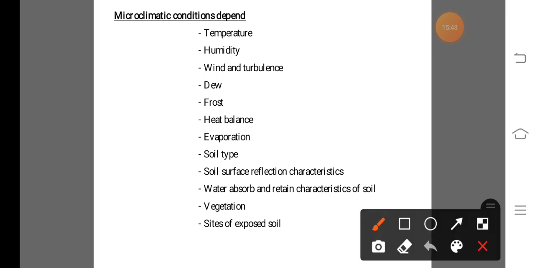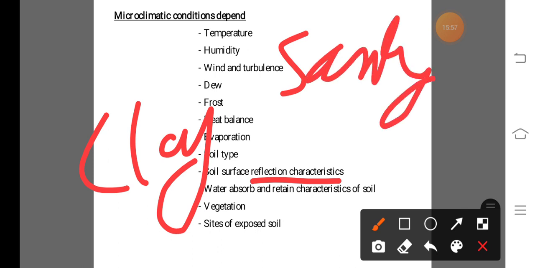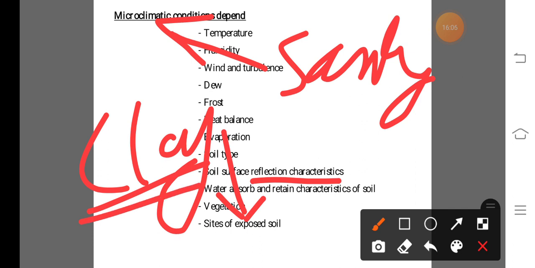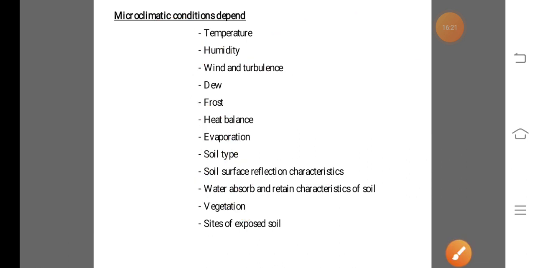Also, in case of soil surface reflection and characteristics, see here clay soil, that means black soil, and sandy soil. Sandy soil has maximum reflectivity, and clay soil has less. That means black soil or clay soil absorbs maximum solar radiation and sandy soil absorbs less solar radiation. So the microclimatic condition of clay soil and sandy soil also changes due to their reflectivity characteristics.